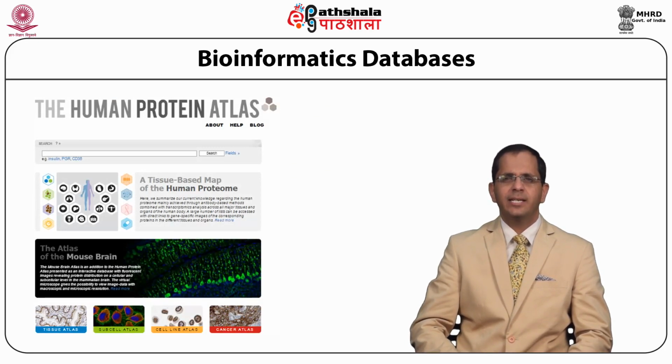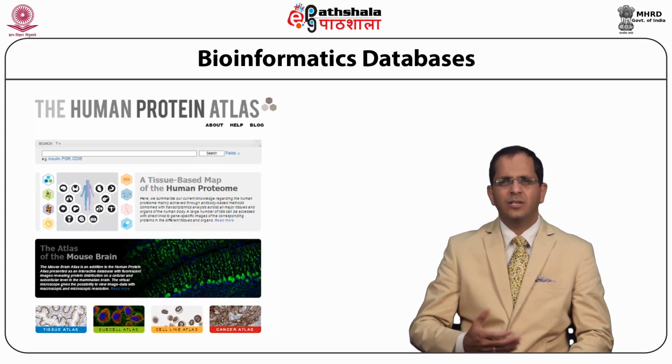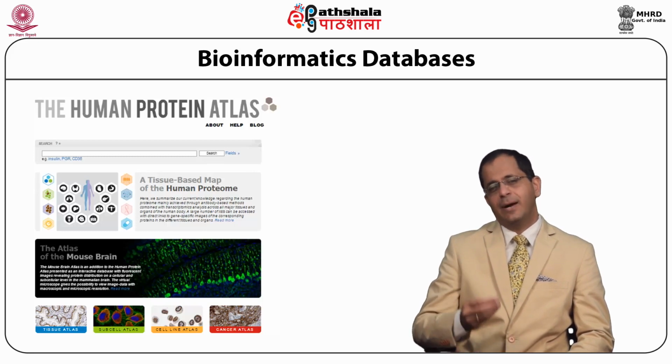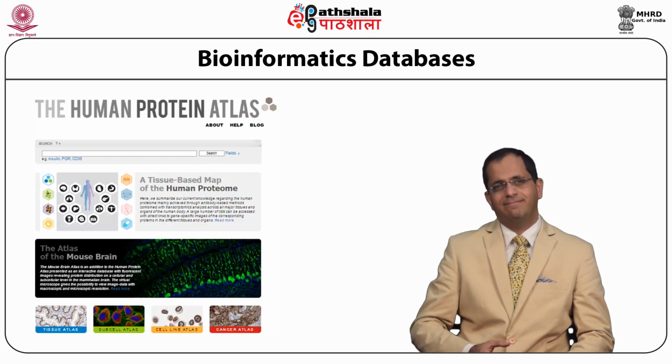The Human Protein Atlas project was initiated in 2003 by a funding from Knut and Alice Wallenberg Foundation. It is primarily based in Sweden, and this particular project involves the joint efforts of a number of universities across Sweden, along with collaborations from a number of groups in Korea, Japan, China, Germany, France, Switzerland, USA, Canada, Denmark, Finland, Netherlands, Spain, Italy, and in fact, even India is participating in this particular project.